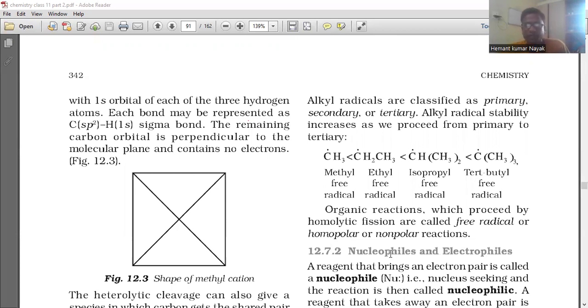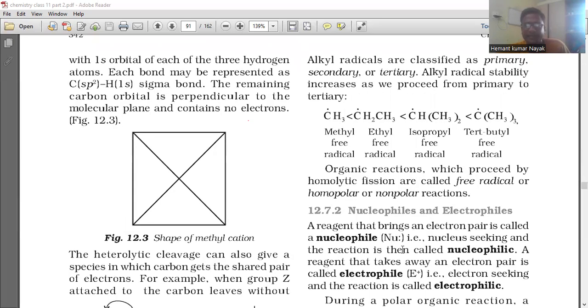So now I will talk about nucleophiles and electrophiles. The reagent that brings an electron pair is called a nucleophile, that is, nucleus seeking, and the reaction is then called nucleophilic. A reagent that takes away an electron pair is called an electrophile, E plus. That is electron seeking. The reaction is called electrophilic. The nucleophile is nucleus seeking and electron giving, and electrophiles are electron seeking.